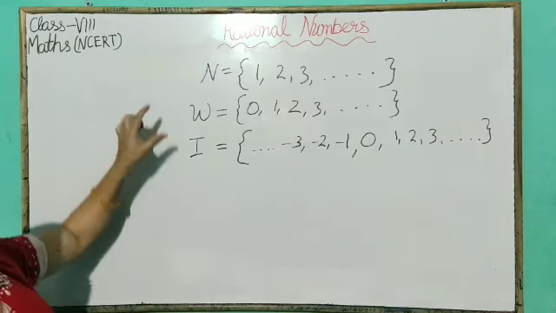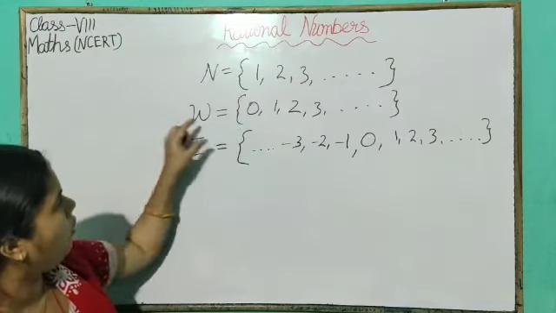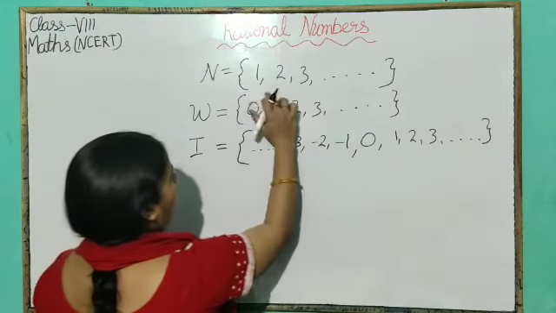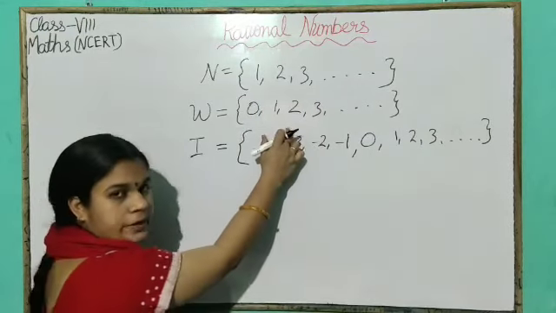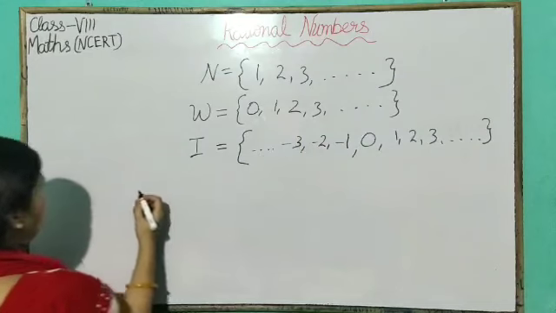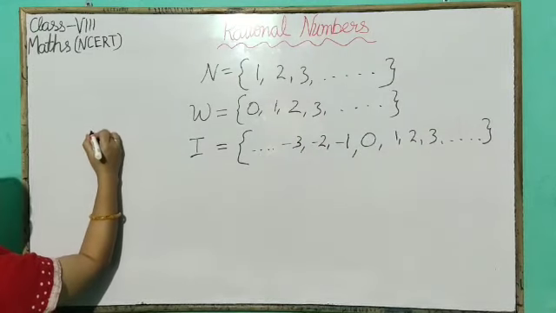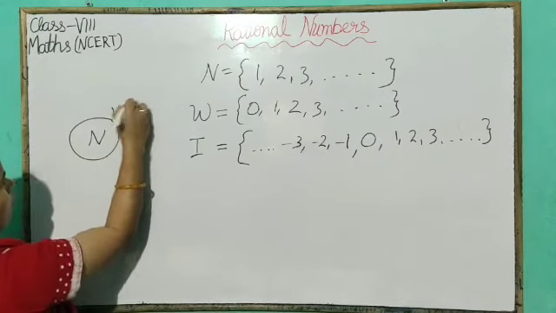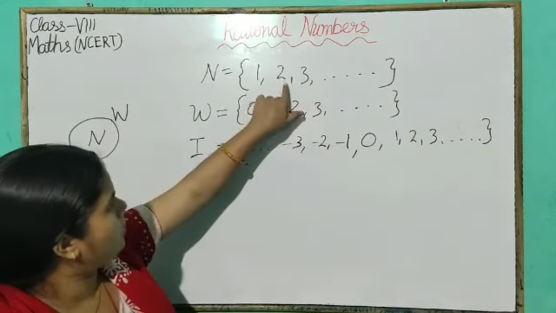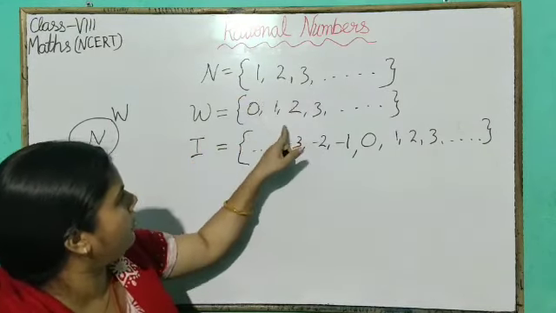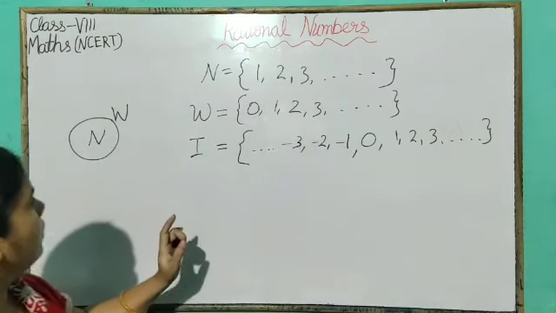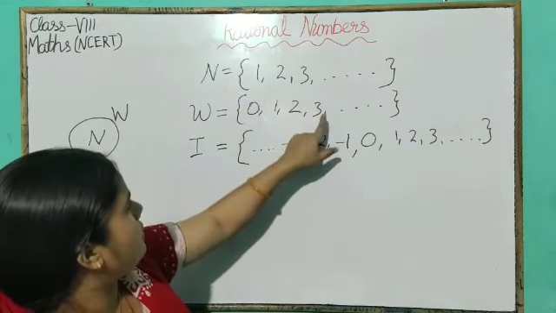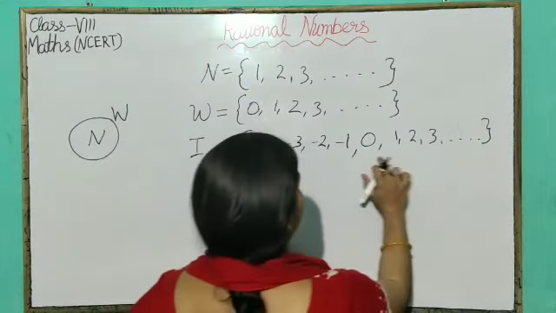Now here we can say all the natural numbers are whole numbers. Here all the natural numbers are included in the whole numbers. Similarly, all the whole numbers are included in the integers.